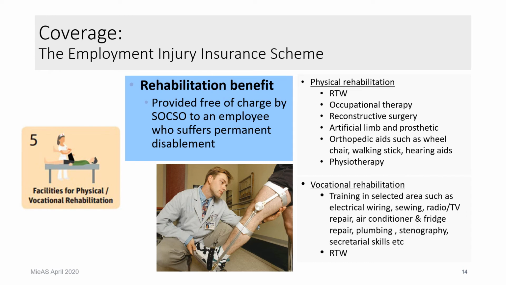This one is about rehabilitation benefits. Remember, it is only to be given to recipients of permanent disablement benefits who are considered likely to be cured. So the rehab center will train you, so at least you can have skills. Maybe you might be able to return to work. We're going to talk about return to work later. So it is physical rehabilitation and also vocational rehabilitation.